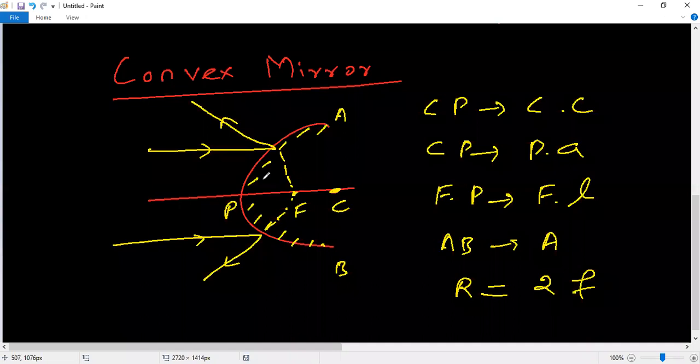Under the nature, whether it is a real image or virtual image, we will discuss after. Up to that, we discuss only the terms of the spherical mirror: pole, principal axis, focal length, focus, aperture, radius of curvature. Again, we'll discuss one by one. Up to that, if you have any doubt, you can ask. The writing part I will give. This is only for understanding purpose.